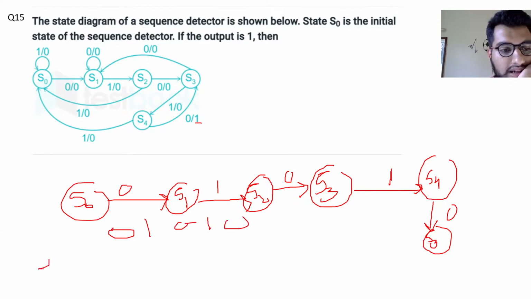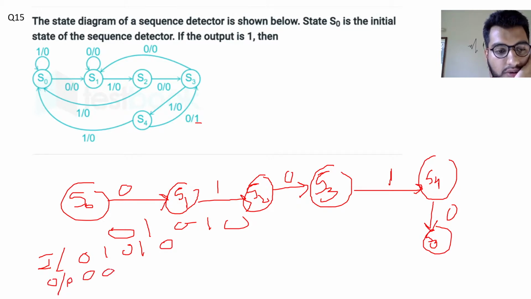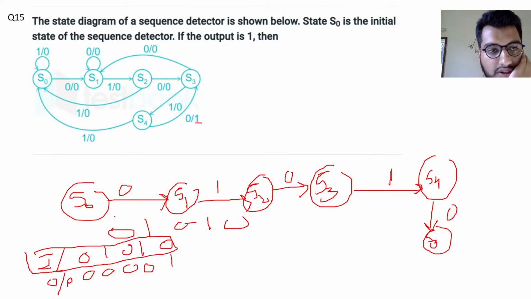If my inputs were 0 1 0 1 0, my output would be 0 0 0 0, and once this last 0 occurs at the input, my output will go to 1. Follow the forward propagating arrows and see where the output goes to 1, and check that it is at this sequence: 0 1 0 1 0.